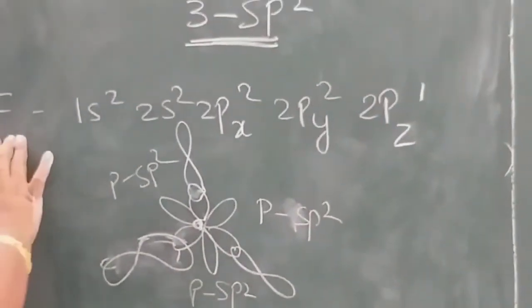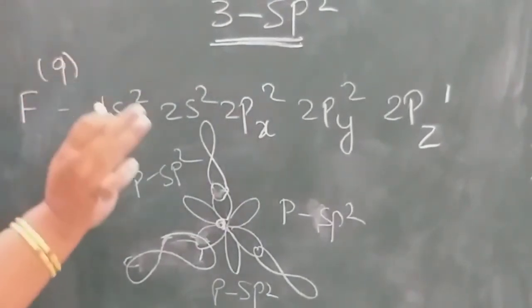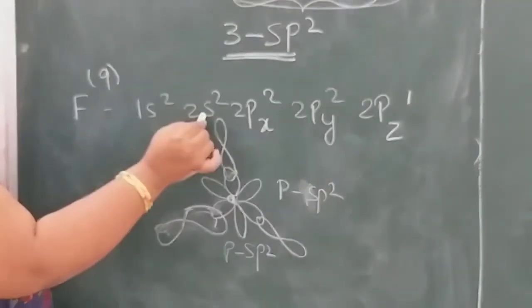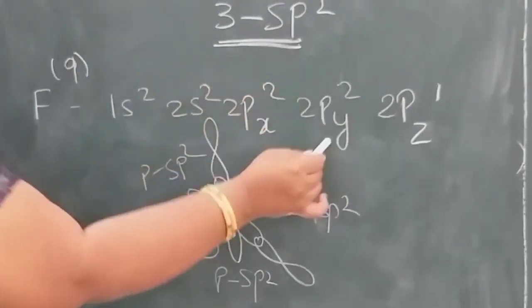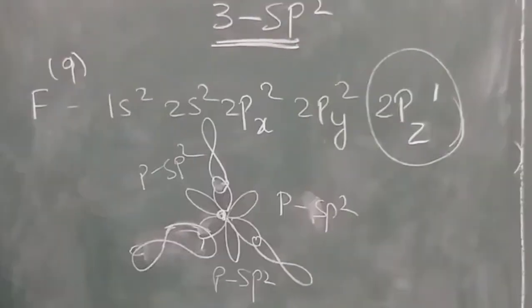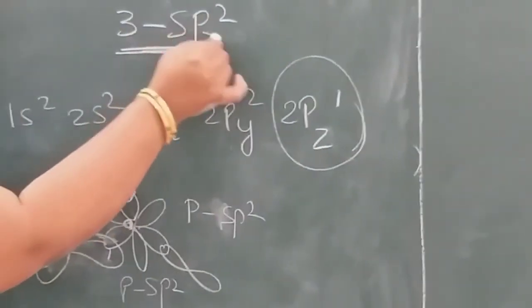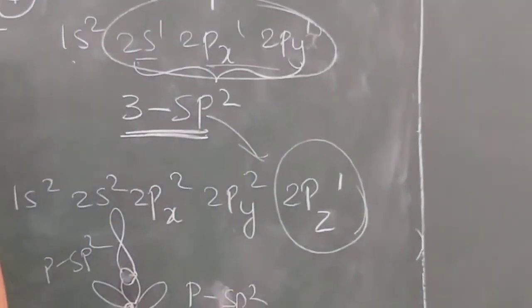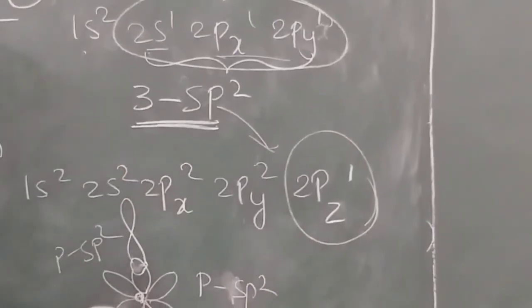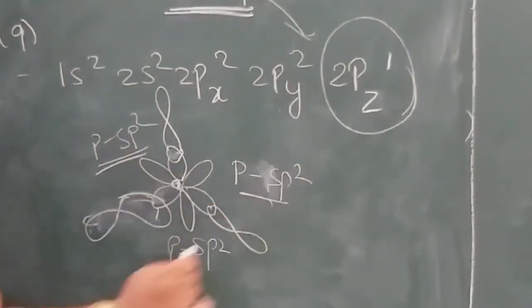These three sp2 orbitals form the bond with fluorine. Fluorine has atomic number 9, 1s2, 2s2, 2p5. In the excited state it becomes 1s2, 2s2, 2px2, 2py2, 2pz1. So there is only one unpaired electron. This one unpaired electron will combine with one sp2 hybrid orbital, so we need three fluorines. Three fluorines will form three p-sp2 overlaps and form the bond.